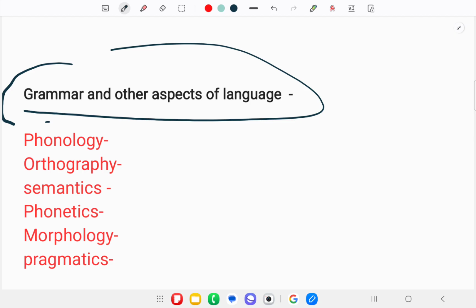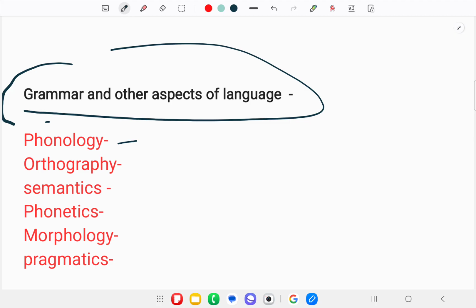Here are some aspects of grammar that we will study. At first, I'm talking about phonology. What is phonology? Phonology is the study of how speech sounds are organized and used in a language to create meaning.